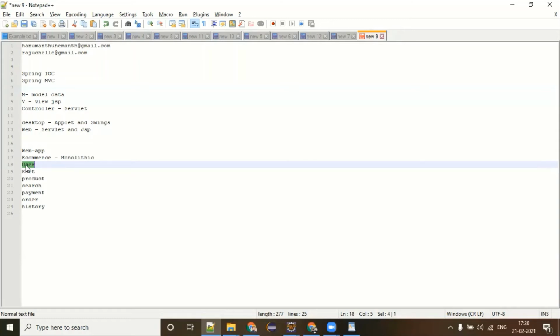SOAP stands for Simple Object Access Protocol, I believe. And REST is Representational State Transfer. So these are the two types of web services.